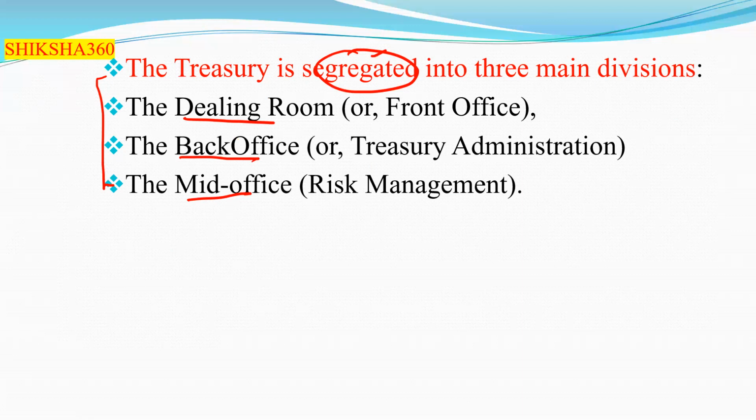So in the examination they will directly ask one question: risk management is to be handled by which office? The correct answer is the mid office. This question has already been asked in the examination, which is why I have specially mentioned it here, so that you are able to remember. Risk management is to be done by the mid office.